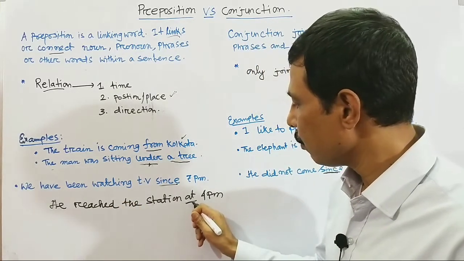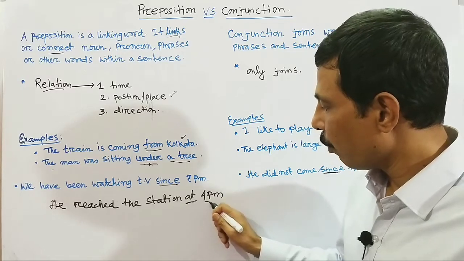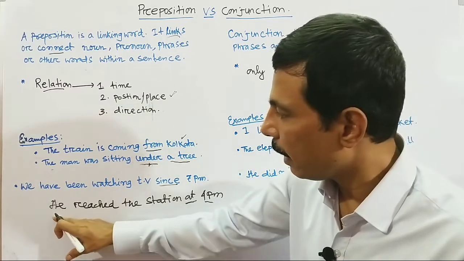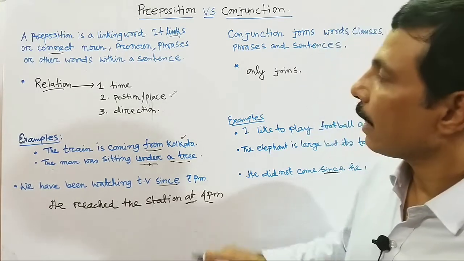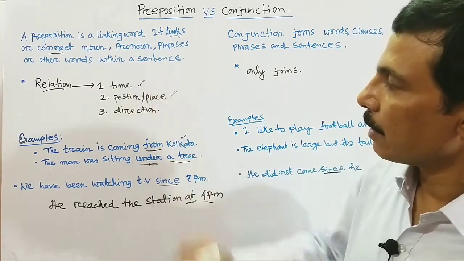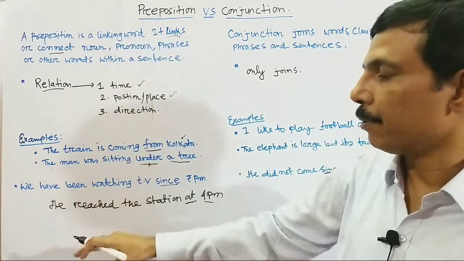But when I use at, this at acts as a connector. It connects 4 p.m. with the remaining part of the sentence, he reached the station. So here at expresses a time. Its relation is with a time. So it is the preposition.